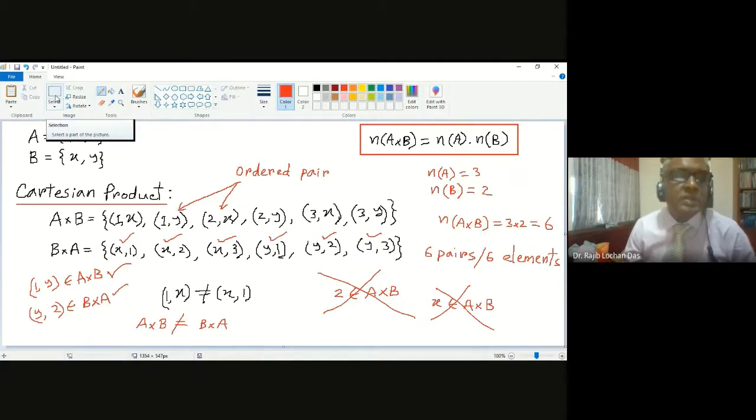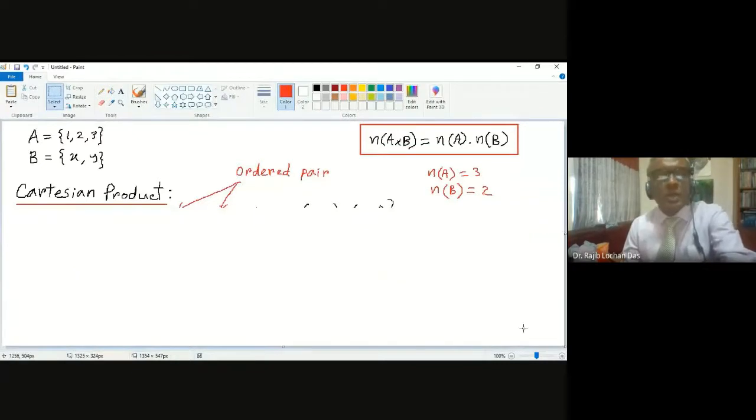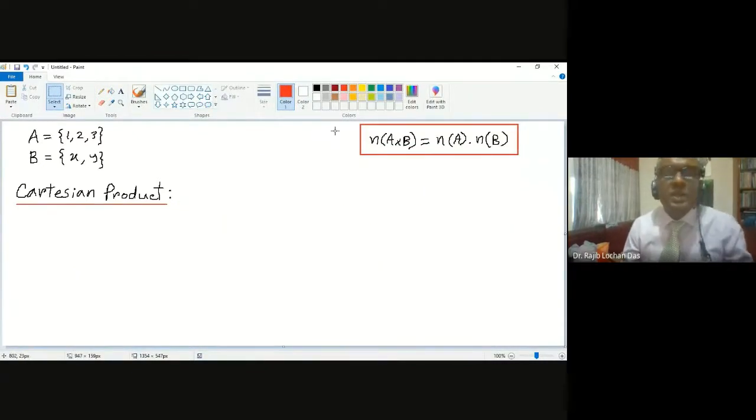Let me take another example so that you understand the Cartesian product with three sets. We have another set, called C, and the members in C are a, b, c.